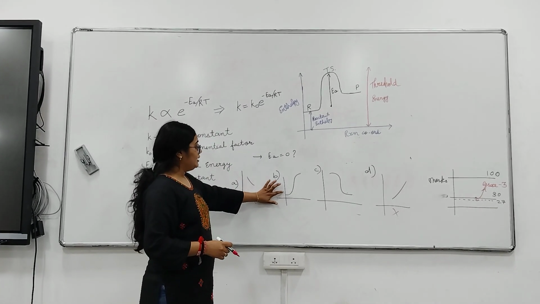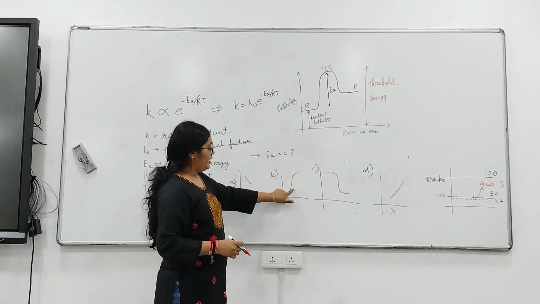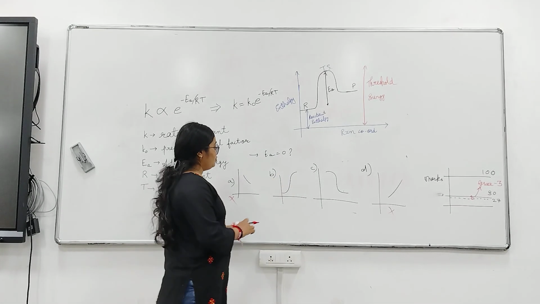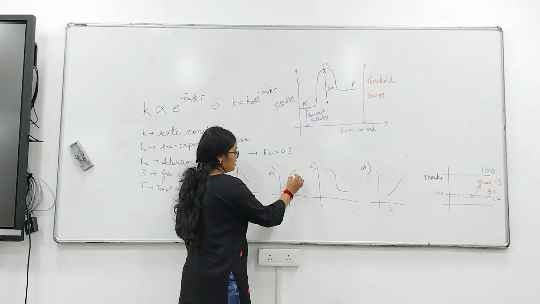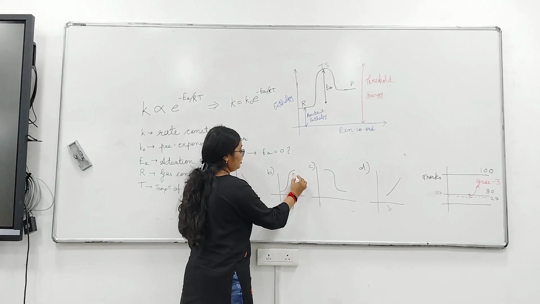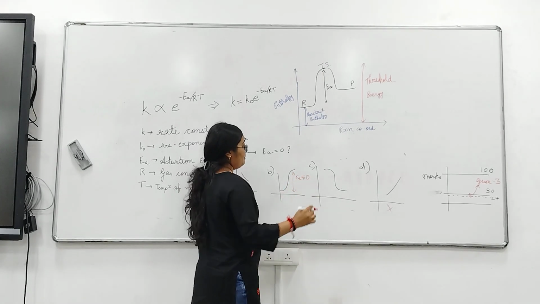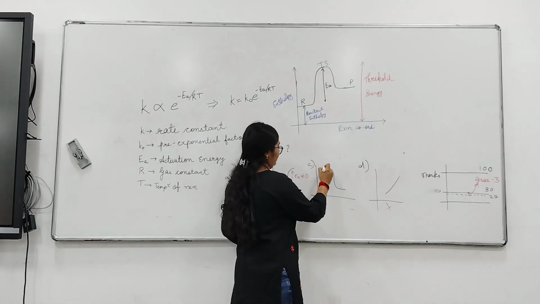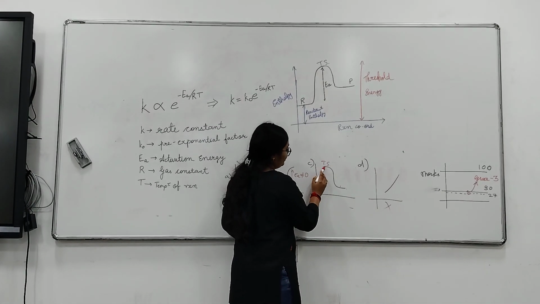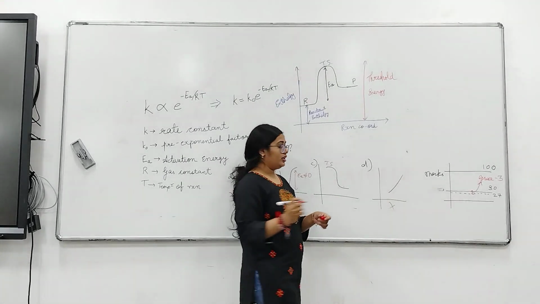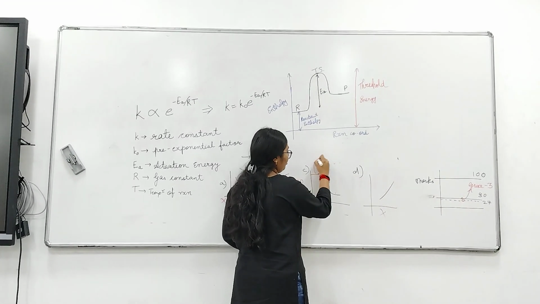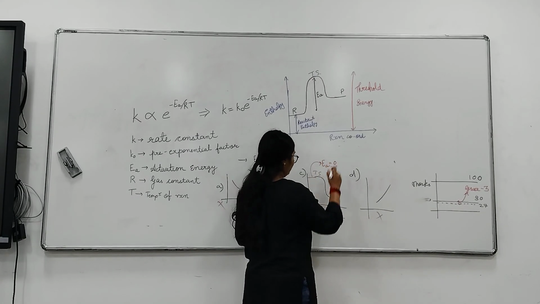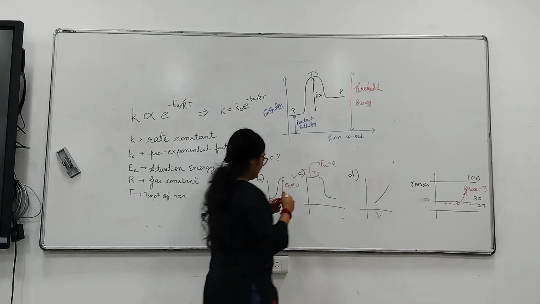Now these two are bell-shaped curves. But here the reactants are at their ground state, and from there we are giving them some energy to reach the transition state. So here we have some amount of activation energy and it is not 0. But here we can see the reactants are already at the transition state, so they will directly get converted into products. Do we require any more energy? No. So in this case the activation energy is 0. So this is the correct answer.